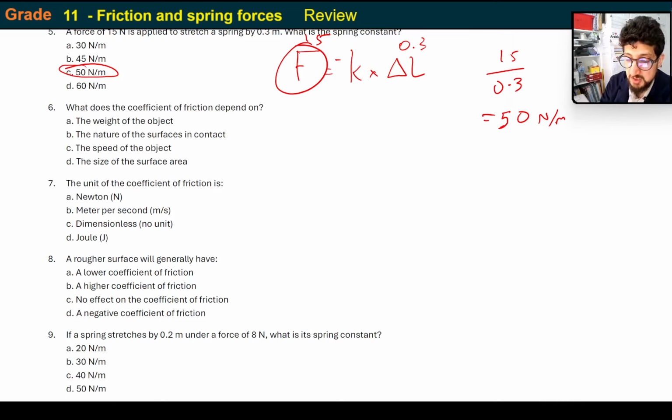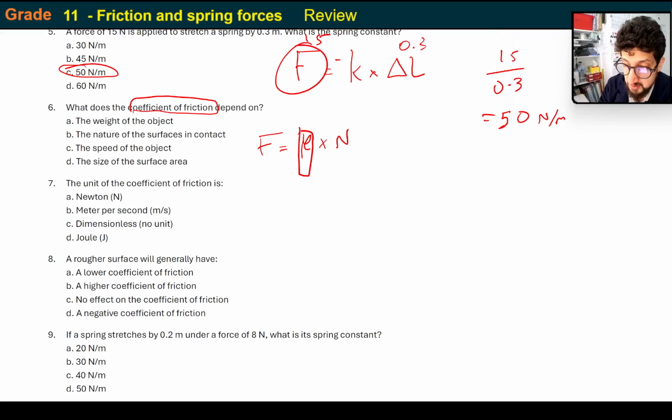So friction itself depends on the roughness of the surface or the type of material multiplied by the normal force, which is equivalent to the weight force. But they're not asking for friction. They're asking for coefficient of friction. So they're asking for this only. What does this depend on?